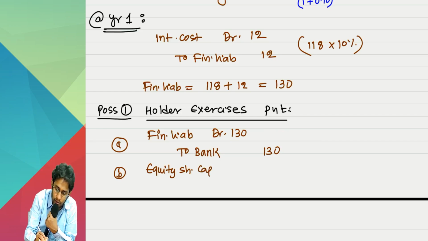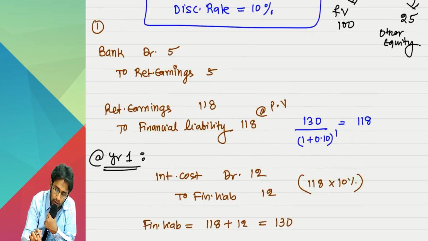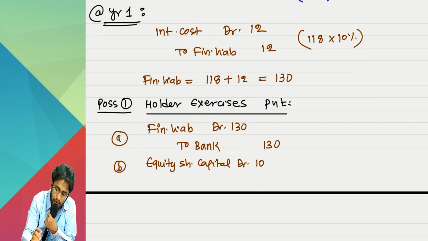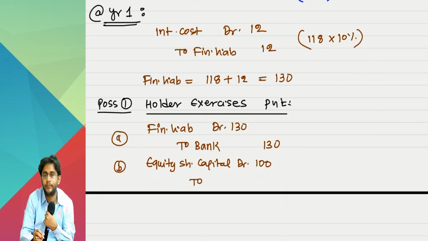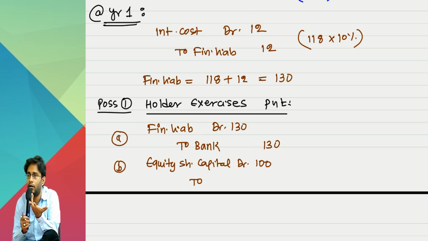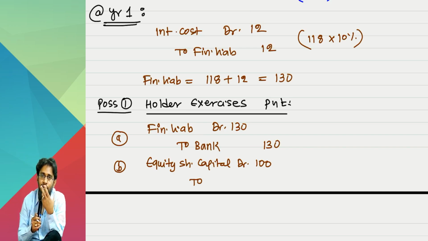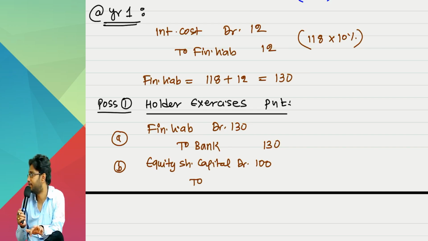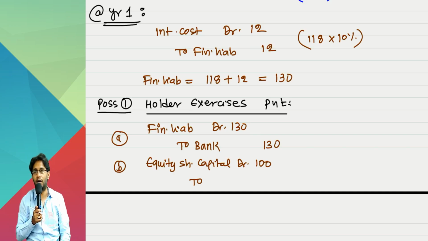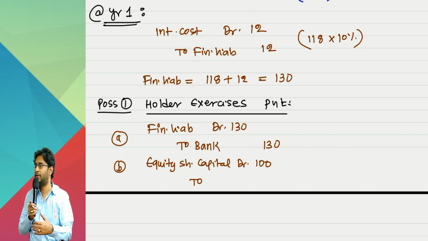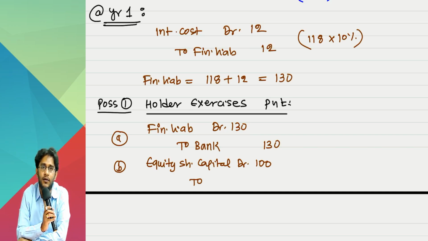Equity share capital account debit, 10 rupees face value. 10 kada? 100, 100. Credit where? Why retained earnings? Retained earnings. Why should we credit retained earnings? Important stuff, correctly understand. These are small points, sir, but mistakes will happen. Okay, retained earnings is right. But why?